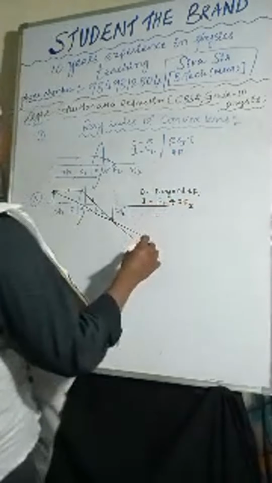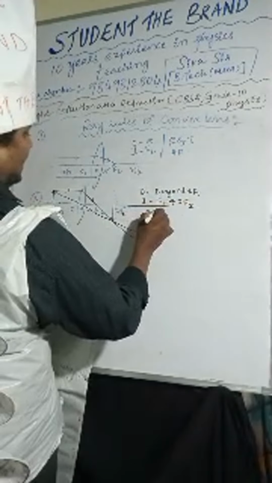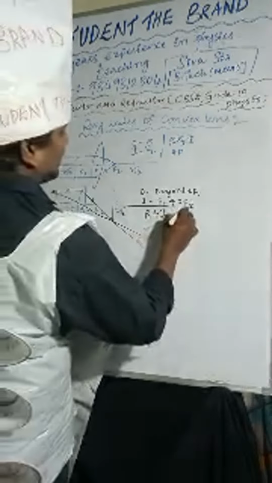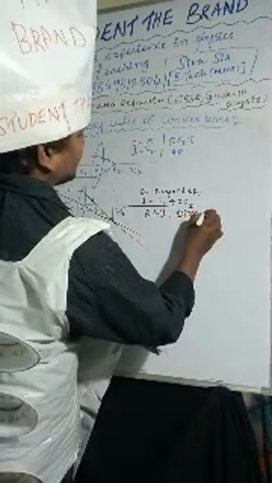The nature of the image is real and inverted. The size of the image is diminished.